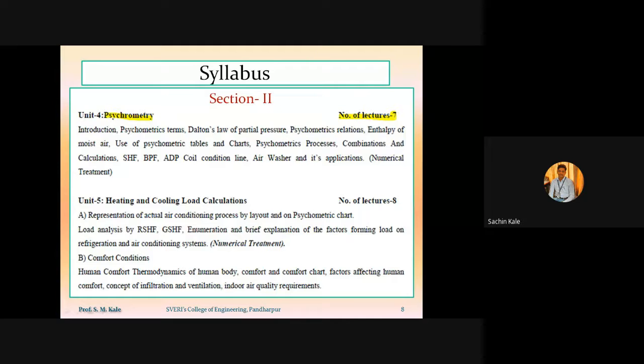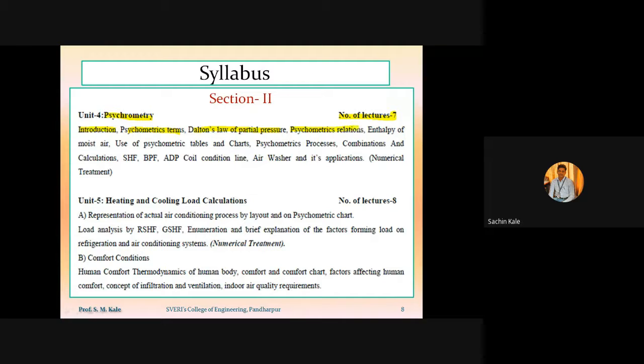Here, the first point is introduction, then psychrometric terms, then Dalton's law of partial pressure. You might have heard of Dalton's law of partial pressure in physics. With the help of Dalton's law of partial pressure, we are going to use that concept in the psychrometric relations.